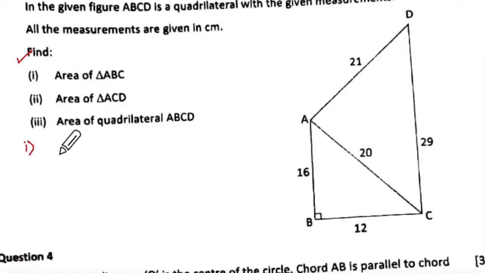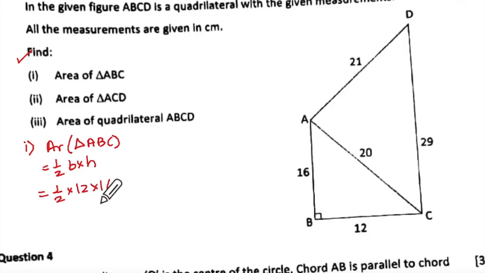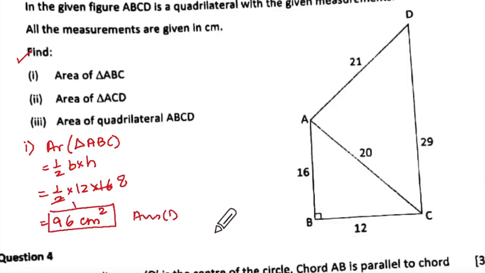So the area of triangle ABC is not so bad, because it's half base into height, which will be half into 12 into 16. So 2 sixes and 2 eights, which is 96 centimeter square. If they don't give you centimeter, you have to say square units. So this is your answer 1.